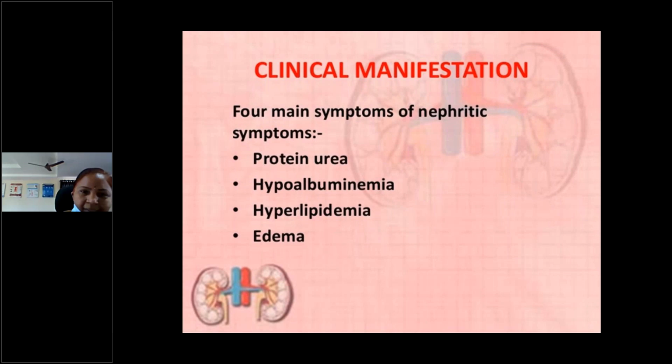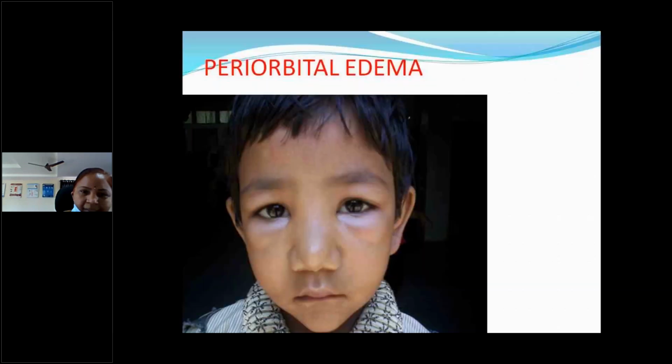So coming to the main clinical manifestations, they are mainly due to four main problems: proteinuria, hypoalbuminemia, hyperlipidemia, and edema. So how will they manifest? Initially, usually the child's mothers will complain that early morning the child has facial puffiness or periorbital edema, because around the orbit loose areolar tissue is there. So this is more prominent around the eyes initially whenever there is a minimal fluid leak into the interstitium. So periorbital edema will be there.